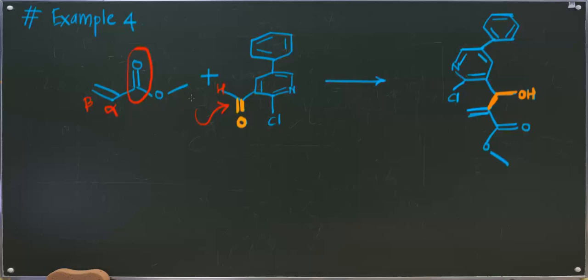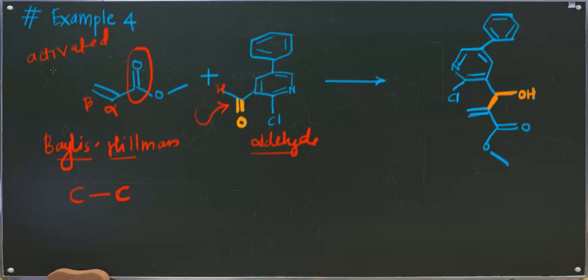So what happens, as we know, whenever we hear the Baylis-Hillman reaction, what comes to our mind? It is the carbon-carbon coupling reaction between an aldehyde and an alpha beta unsaturated compound or an activated alkene.